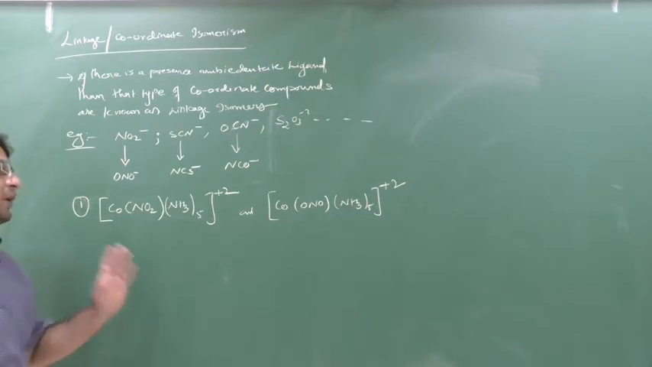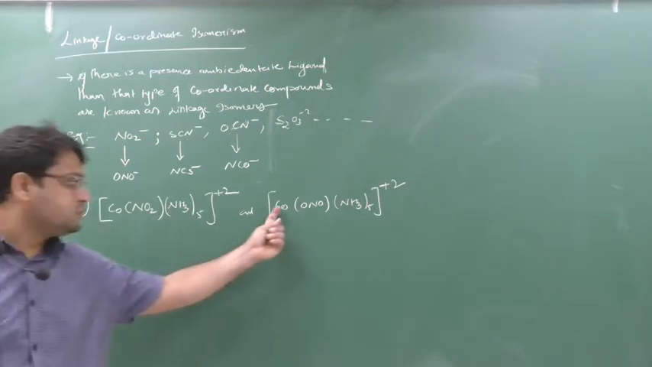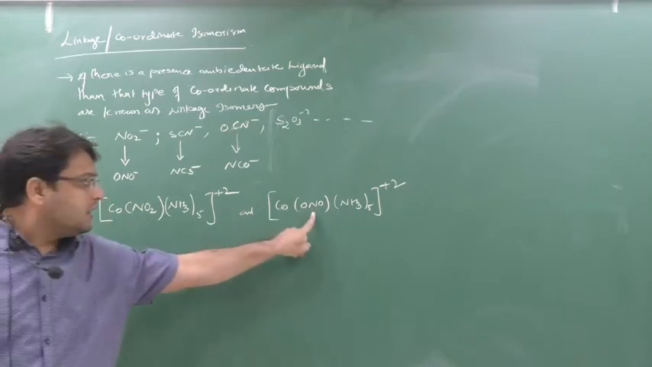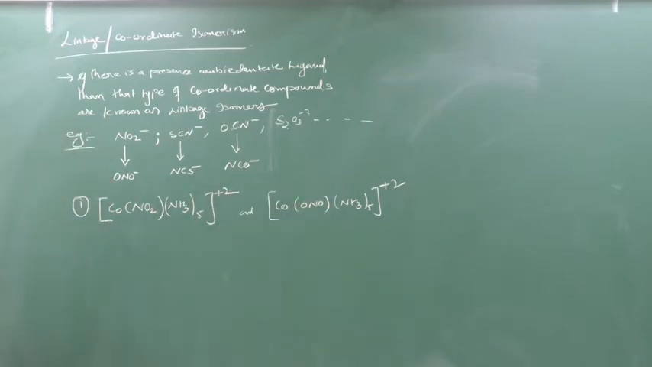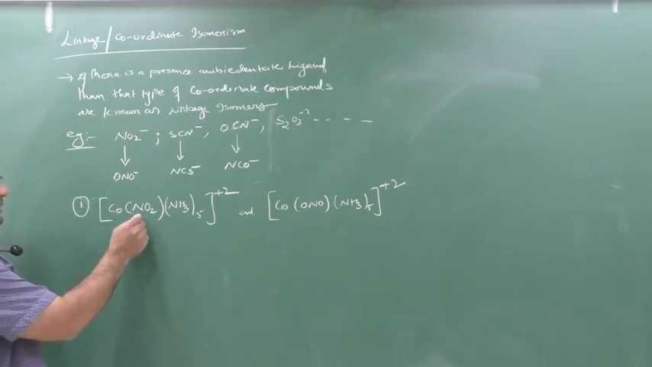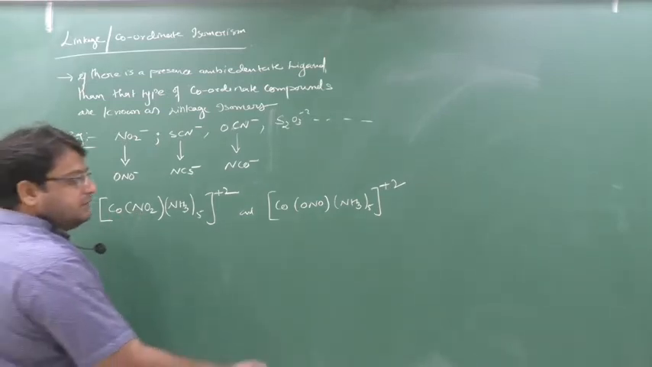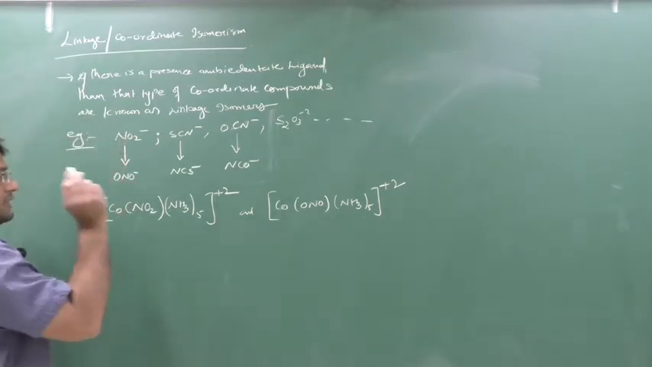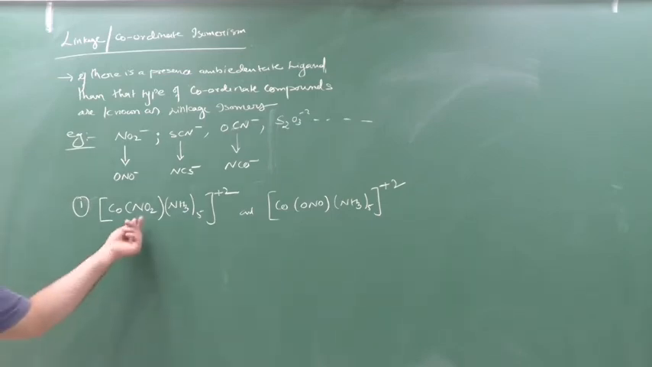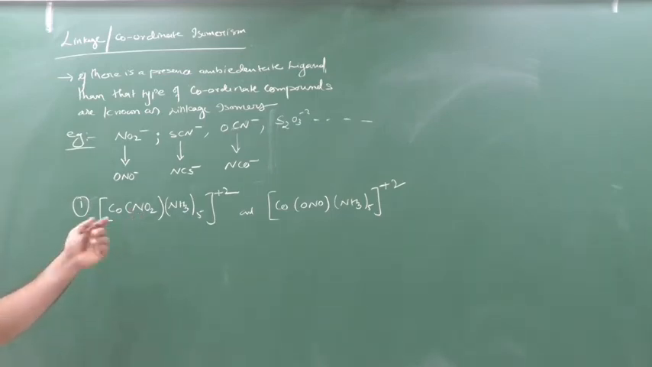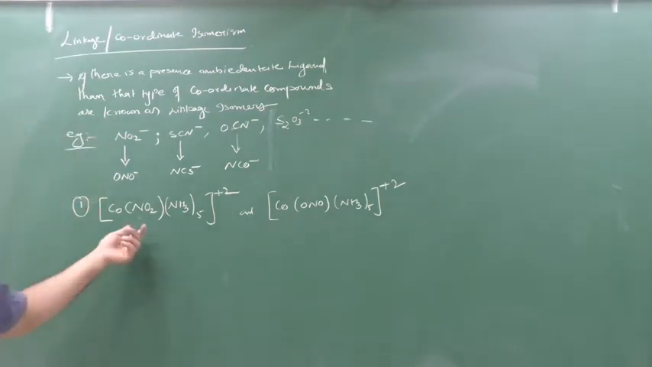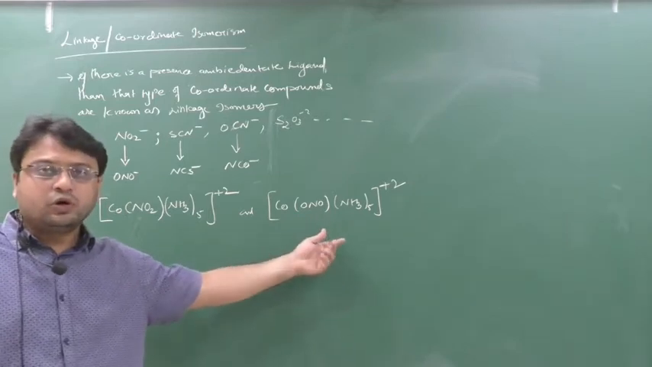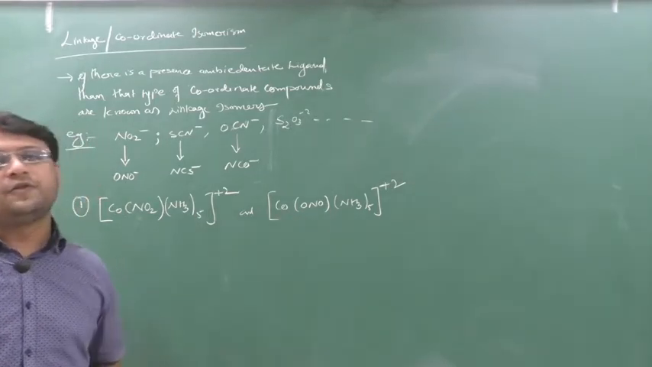Why? See, the compounds have the same molecular formula. Co is 1, Co is 1, NO2 is 1, NO2 is also 1, NH3 is 5, NH3 is 5, plus 2, yes, correct. So the compounds have the same molecular formula but different linkage. Here the linkage is through N, so this is nitrito N, and this is nitrito O, so they two are linkage isomers. Yes or no? Here the linking is through N, that's why it is written NO2, and here the linkage is through O, that's why it is written ONO. So these two are examples of linkage isomers.